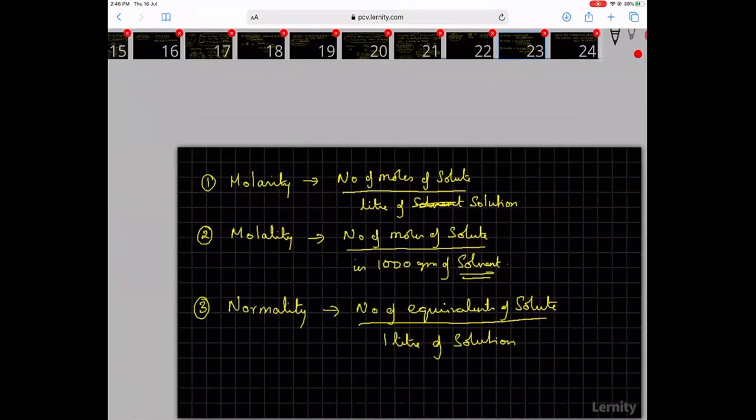Here, normality. Normality is number of equivalents of solute. Equivalence means the weight of the solute which interacts with 1 mole of electrons. So for H2SO4, it gives 2H plus. So 1 mole will give 2 moles of H plus, but we want only 1 mole. So 1 mole means molar weight by 2. Molar weight is 98. So 98 by 2 is 49. So in my case, I added 49. So because I added 49, normality is 1.